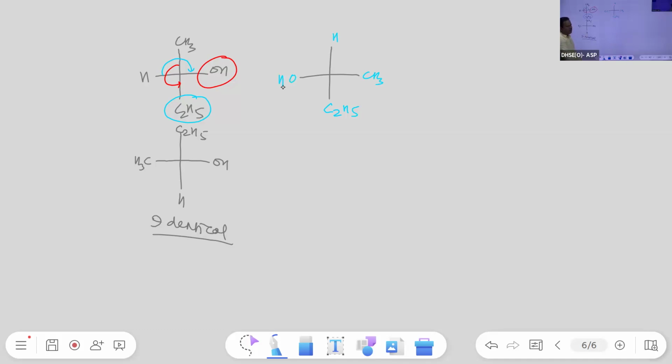Students, note down: by keeping one of the atoms or groups fixed, exchange among the remaining three in both clockwise or anti-clockwise is allowed.